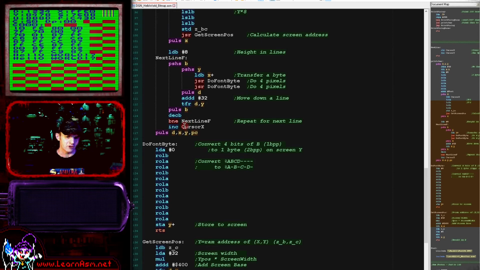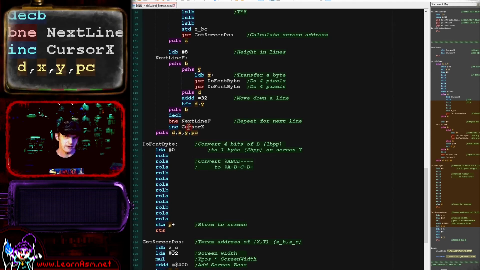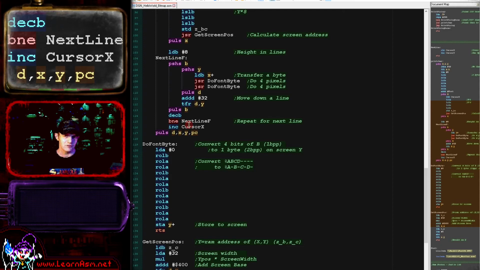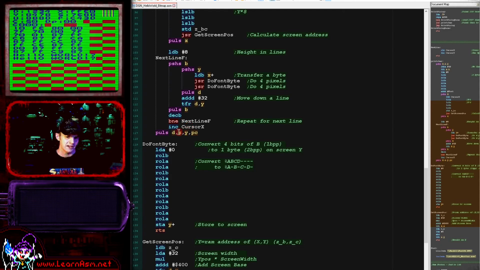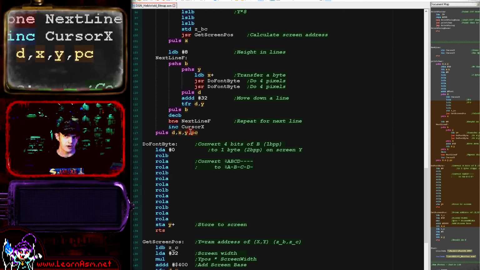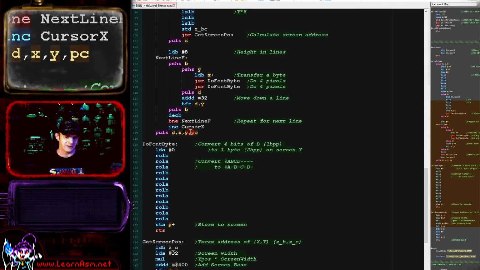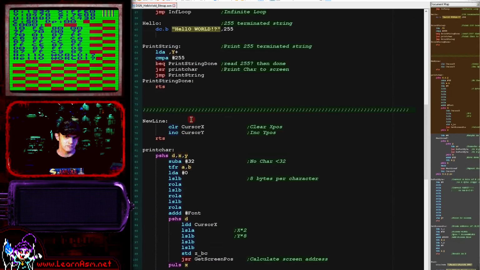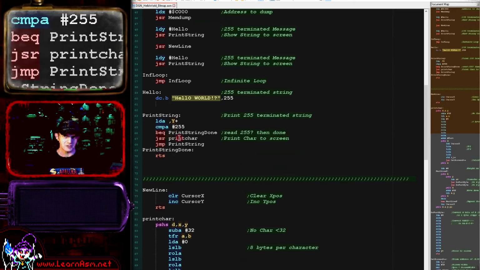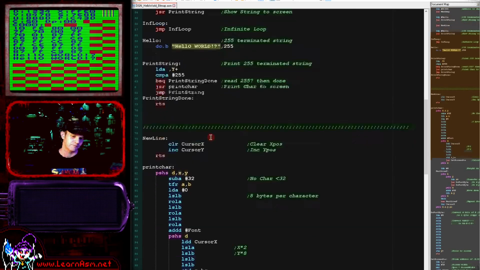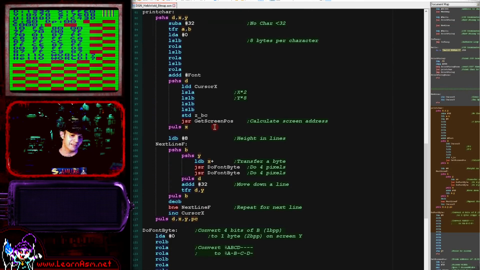Now when we've done that, we're going to increment the X cursor, moving us along the screen effectively, and then we are going to restore all our registers and the program counter, which effectively returns us to wherever we came from, which in this case is the print char routine. So that's basically what we've got here.